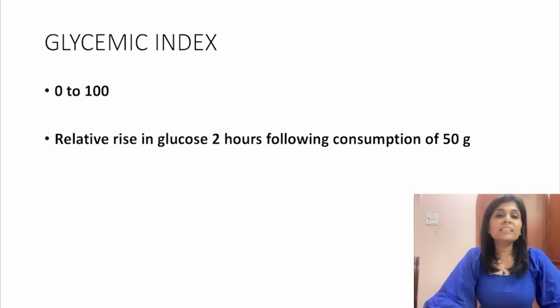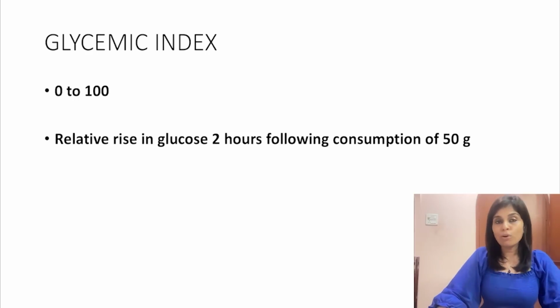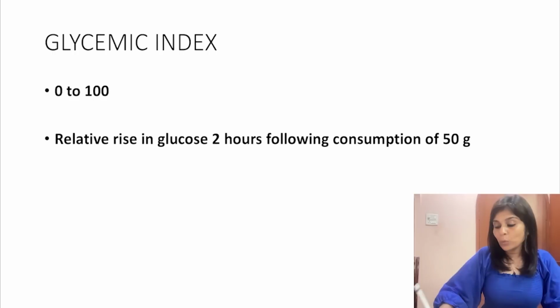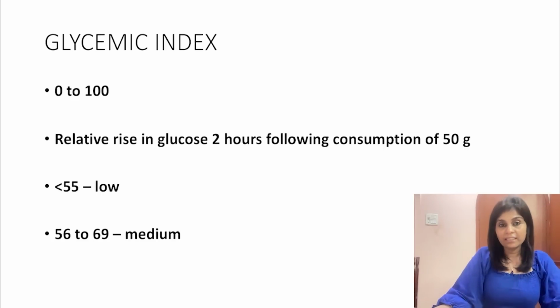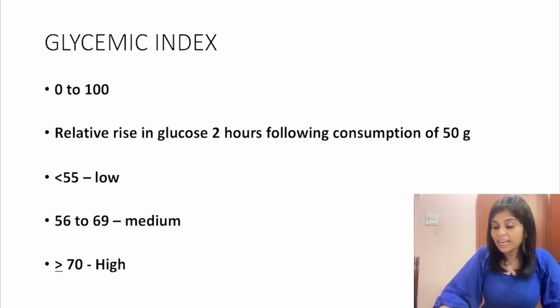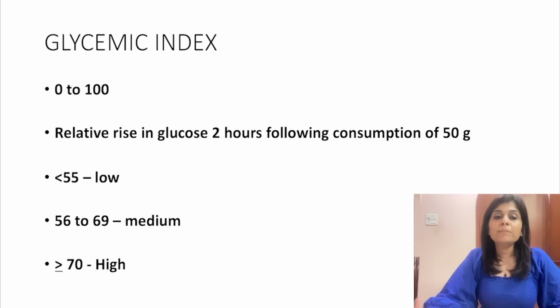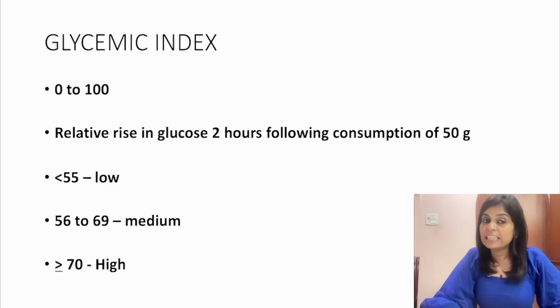And based on glycemic index, you can categorize food items into 3 types. Those with lower glycemic index, moderate glycemic index, and higher glycemic index. Less than or equal to 55 is lower glycemic index. 56 to 69 is moderate glycemic index. 70 and above is higher glycemic index. Let me give you examples for all these 3 categories.